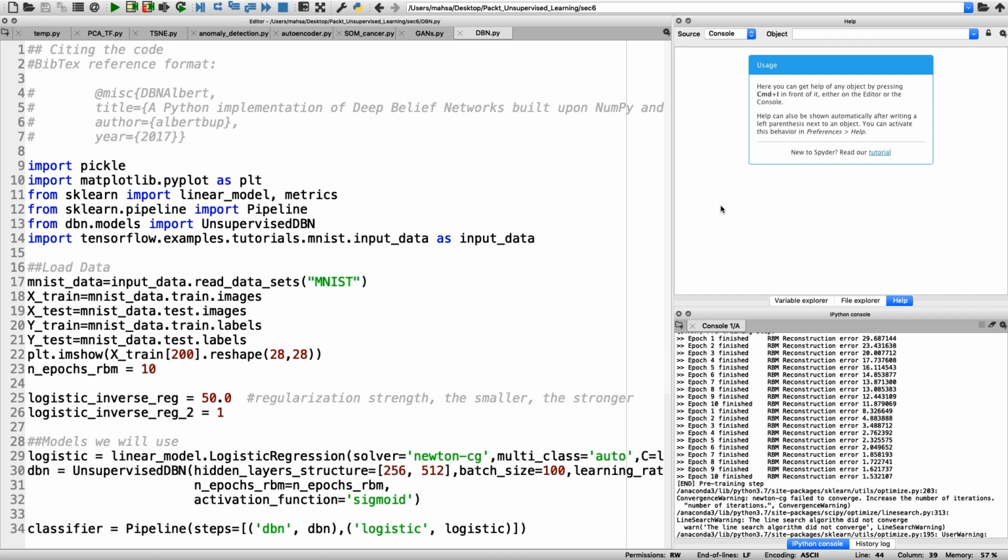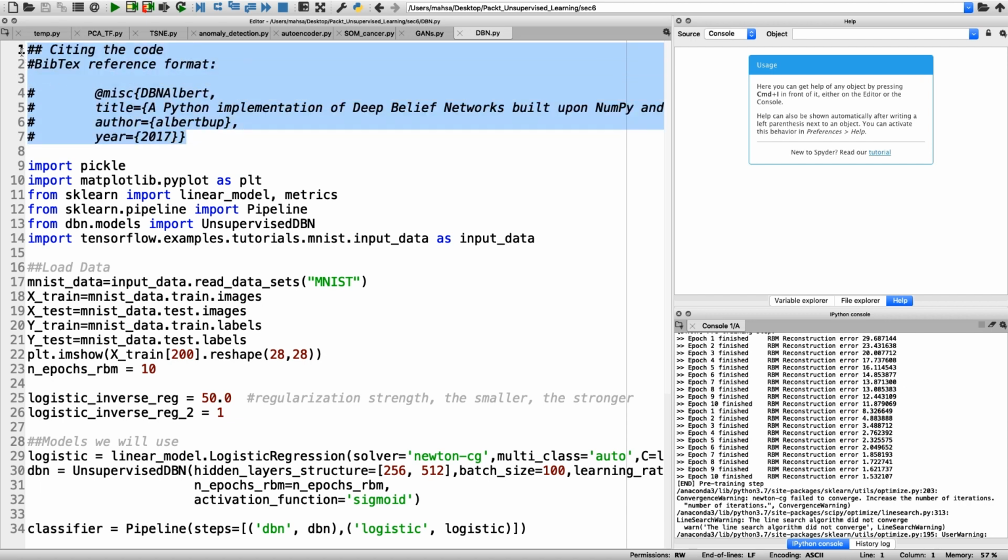I have also included a DBN zip folder for you. So here, in this part of the code, you are able to see the reference and the citation, which can help you explore more examples about DBN.